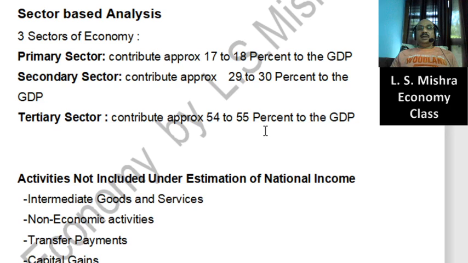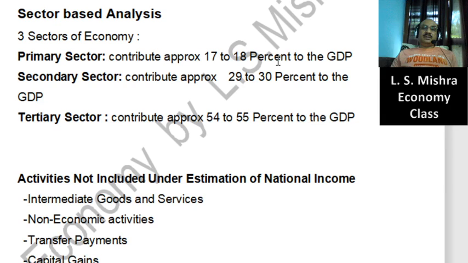Just think differently. When we compare the contribution of the primary sector with respect to the developed countries of the world, there is a wide gap. In India, suppose it is 17-18% around. In developed countries of the world like USA, Canada, Australia, New Zealand, some other countries, it is hardly 2 to 3%.